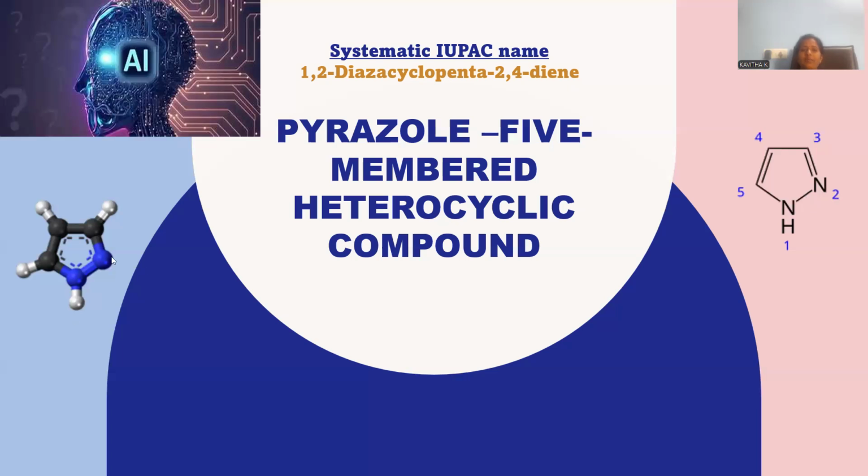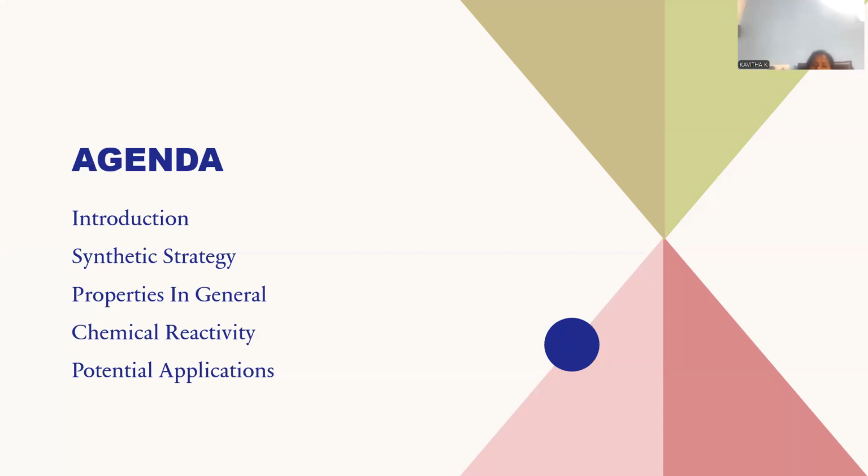Here is the three-dimensional representation of the compound, where positions 1 and 2 are nitrogen heteroatoms, and there are three carbons, each with a hydrogen linked to it. This is the topic for the day, pyrazole. Let me enter into the session.